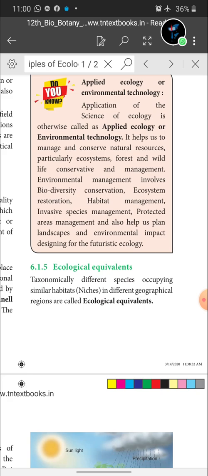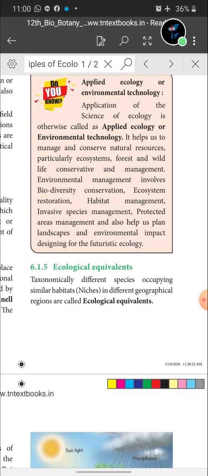Taxonomically different species occupying similar habitat in different geographical regions are called ecological equivalence. Taxonomically means as per the classification, different species occupying similar habitat in different geographical regions. Take an aquatic system, for example, a pond. A pond is an aquatic ecosystem.